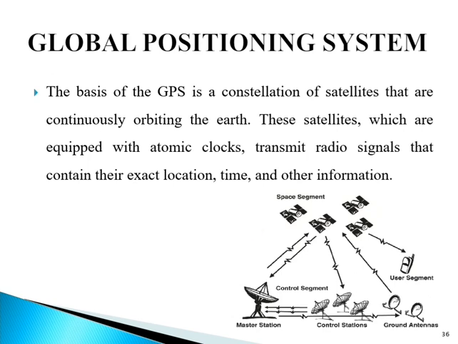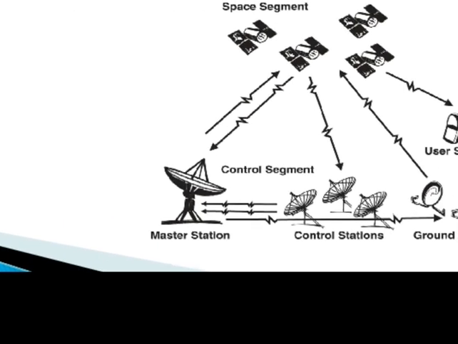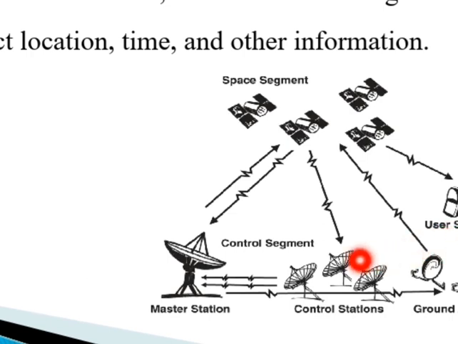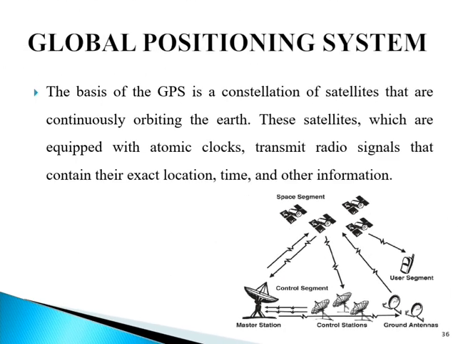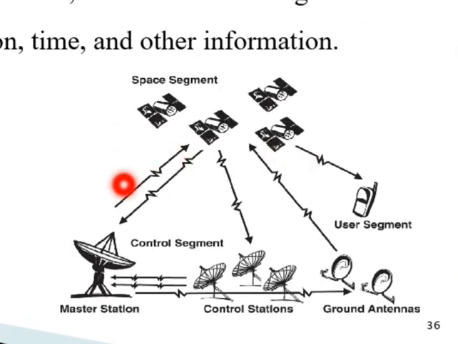So you can say ground control segment here. Ground maintenance and control stations are all control segment. And lastly, user receiving equipment called user equipment segment. The user equipment segment performs the navigation, timing or other related functions, or we can say surveying. So these are all the elements of GPS.